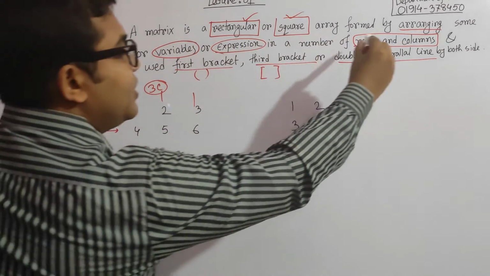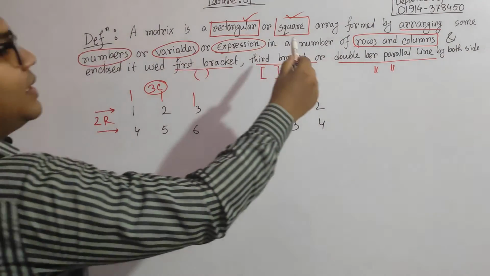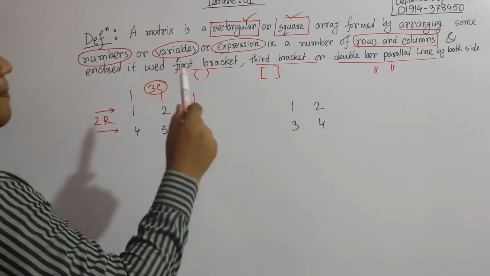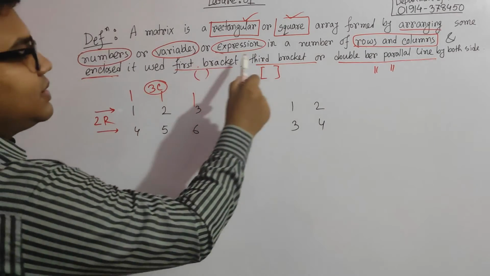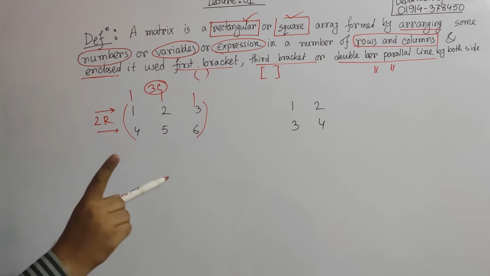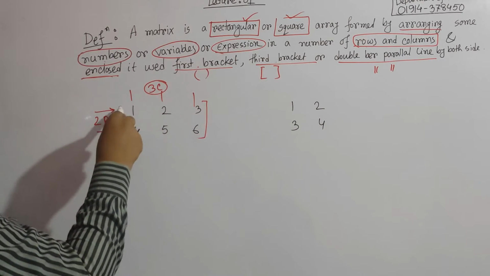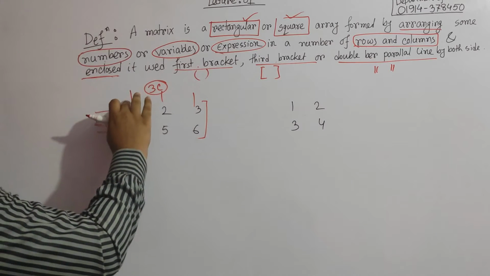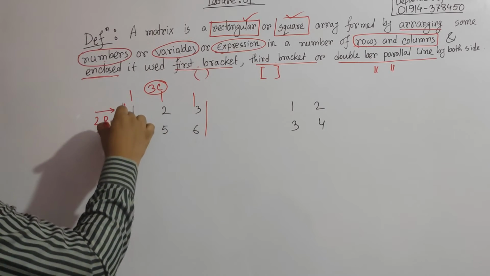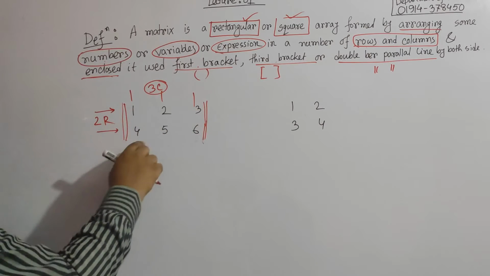Now our definition is also talking about this: arranging some numbers in rows and columns, enclosed by round brackets, square brackets, or double bars. If anyone goes for this way, it will be okay, and if anyone says I am going for this way, that will also be okay. Or if anyone says I will enclose it this way, then all three are okay to define a what?